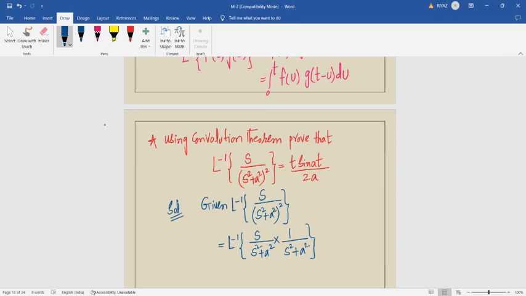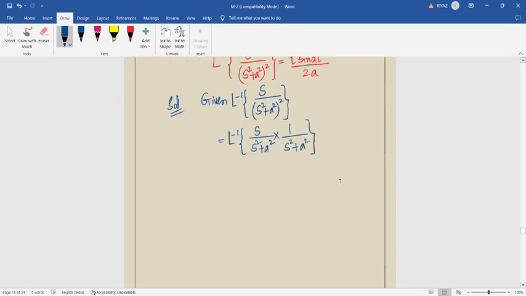So there are actually two terms we have considered because the denominator is squared. So first term will be taken as let us see like that. This can also be written as Laplace inverse of, assuming that the first term is f bar of s, into the second term will be g bar of s. Right?